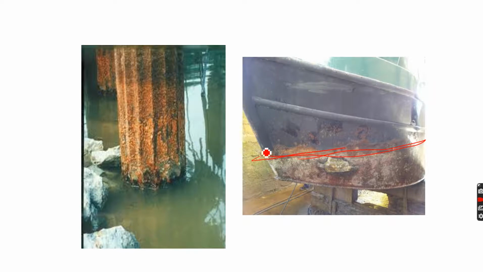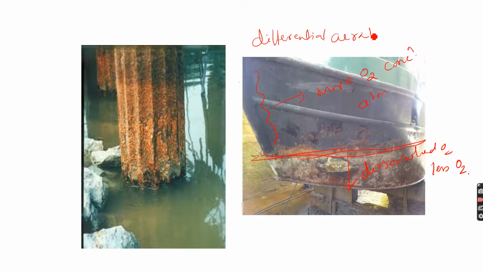Above this layer, the ship is always exposed to a higher oxygen concentration, that is atmospheric oxygen, whereas below it the area is exposed to dissolved oxygen, so it is a less oxygenated area. In other words, waterline corrosion is a case of differential aeration corrosion.